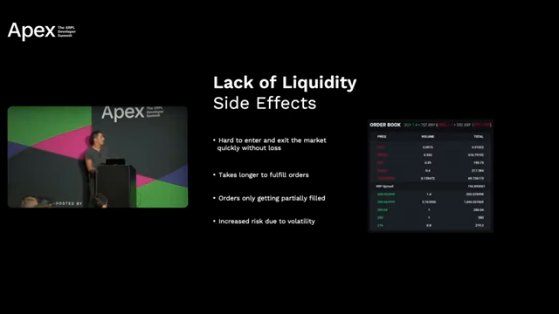Now, what are some of the side effects of a lack of liquidity? It's harder to enter and exit the market quickly without taking a loss. It takes much longer for orders to be fulfilled. Orders only get partially filled in many cases, and overall there is an increased risk due to volatility of that asset. In this example, a user buys 1.4 of this asset, spending 757 XRP, turns around and sells it minutes, not seconds later, and only receives 392 XRP, equating to about a 93% loss in value.